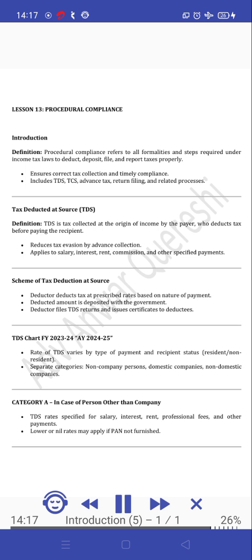Tax Deducted at Source, TDS. Definition. TDS is tax collected at the origin of income by the payer, who deducts tax before paying the recipient. Reduces tax evasion by advance collection. Applies to salary, interest, rent, commission, and other specified payments.